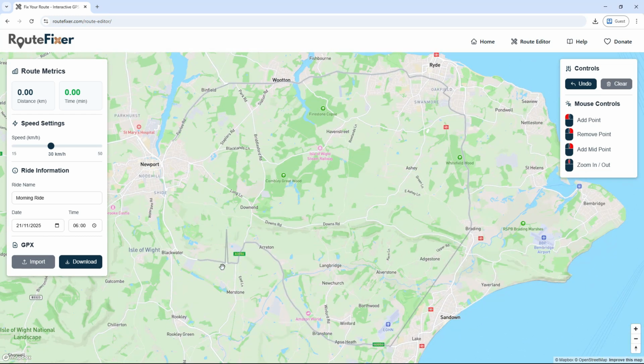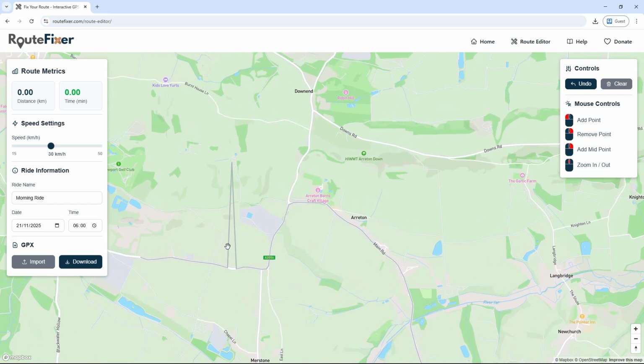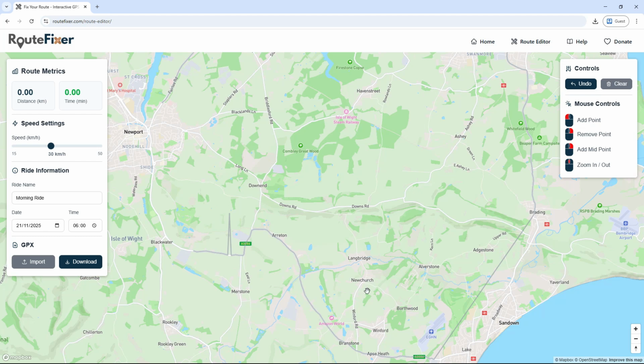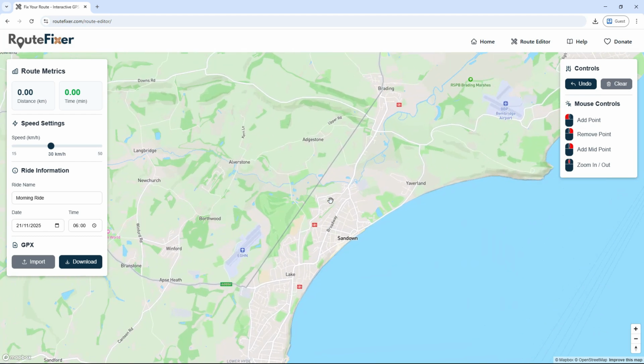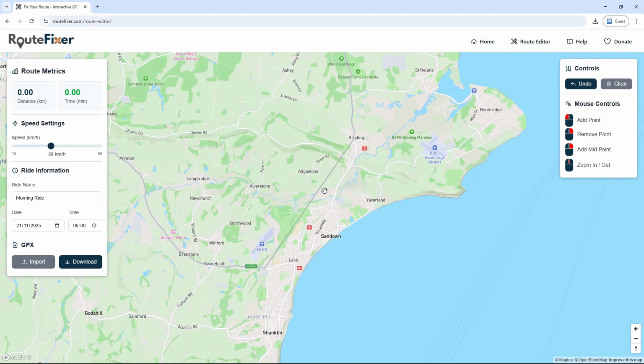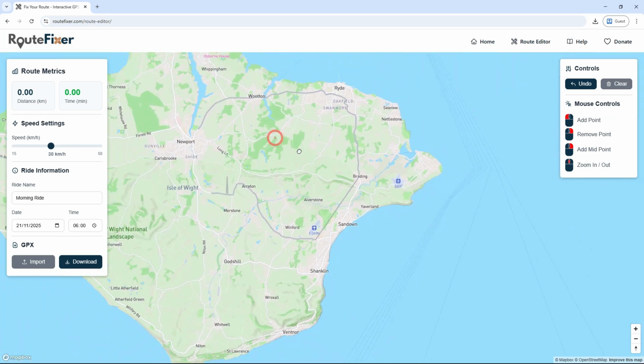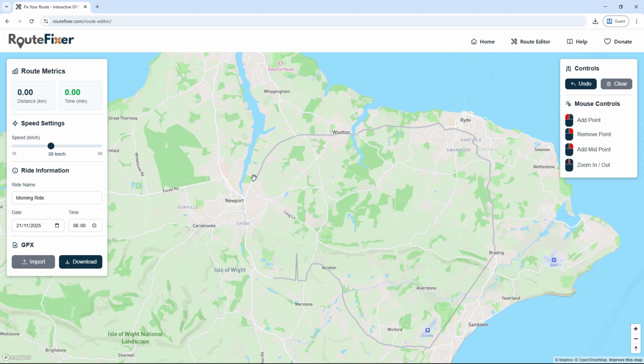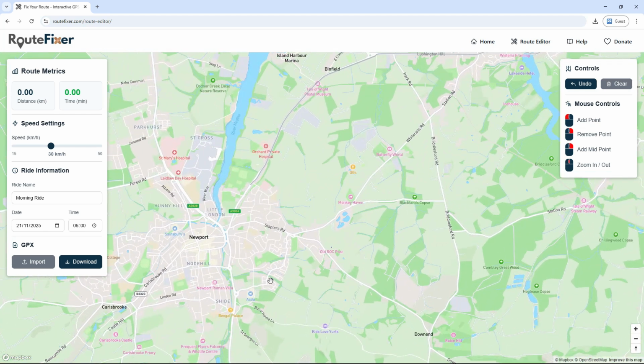Here we can see a number of problems. Firstly, a device error has caused a spike in the route. Next, a GPS satellite signal dropout has created a missing section. And finally, the battery died before the end of the ride.